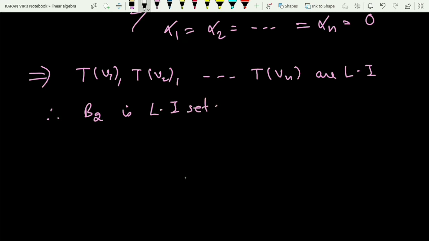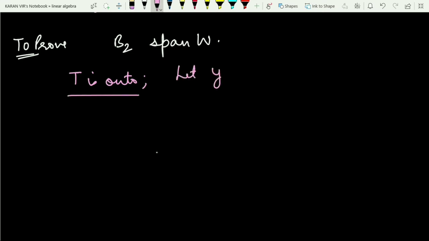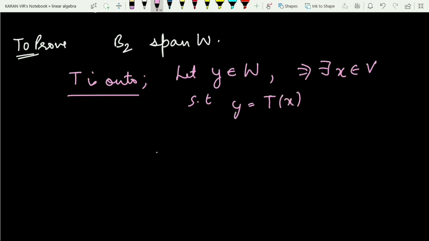Now in the other part, what I am interested to prove is that I want to show that B2 spans the space W, right? Now in the first part I have used the definition of one-one. Now I want to use the definition of onto. So since T is onto, what is the definition of onto? Let any arbitrary element y come from capital W. This implies there will definitely exist an x in capital V such that y is nothing but T of x. That is the definition of onto, right?